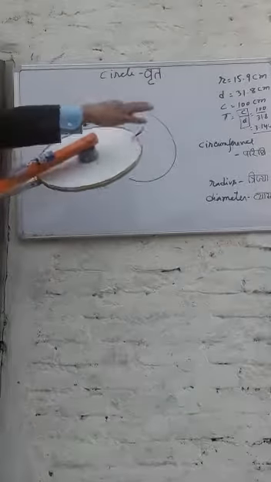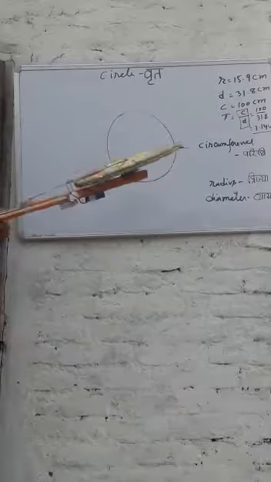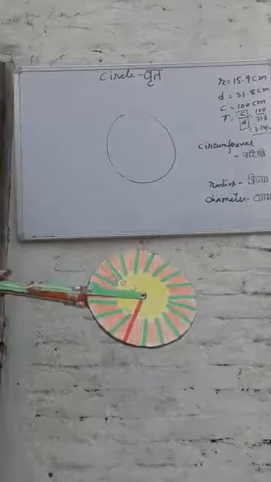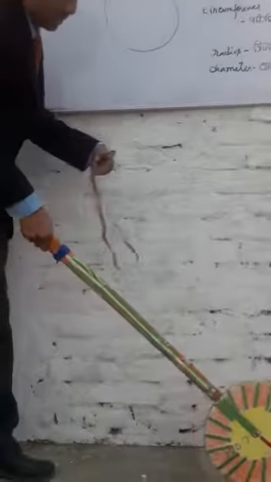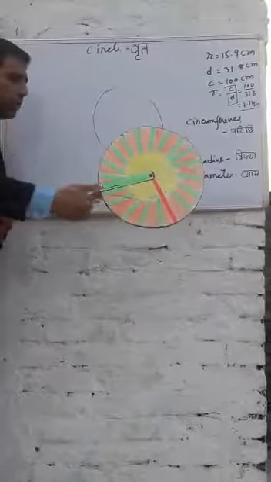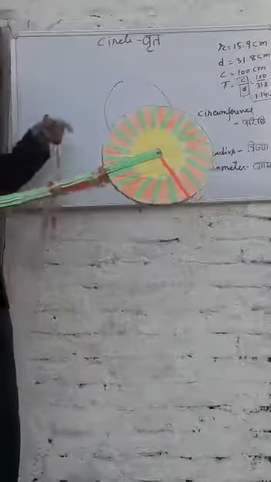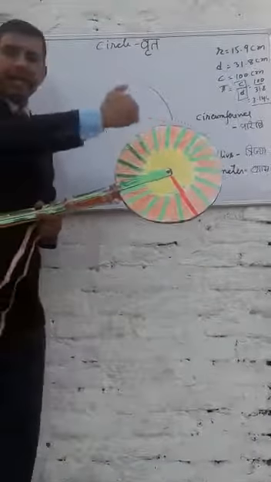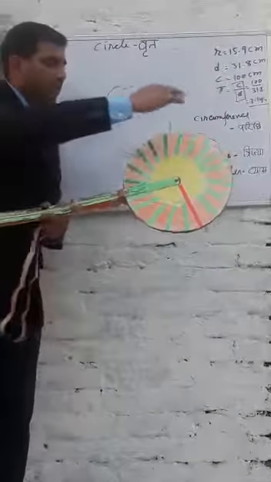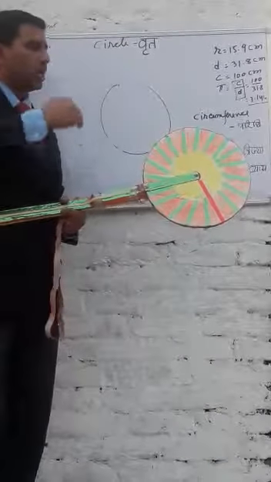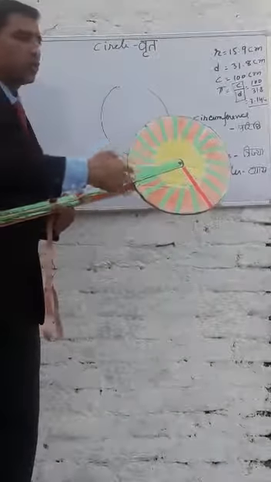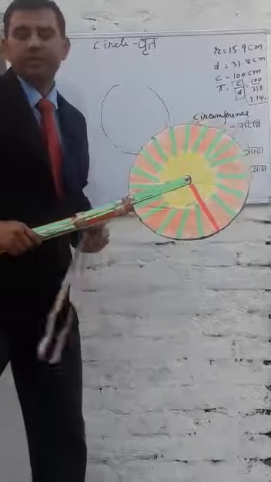So if I can measure the circumference, children can play with this, making a toy of this, and if they rotate it on the ground, they can find for themselves that the number of revolutions it completes gives the distance it covers, because we know that the circumference is 1 meter, that is 100 centimeters. As it proceeds, the distance covered will be equal to the number of revolutions times the circumference of the circle.